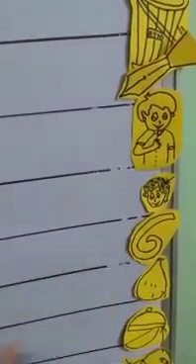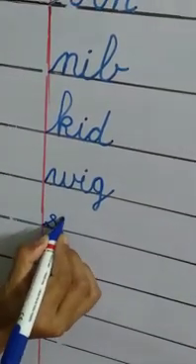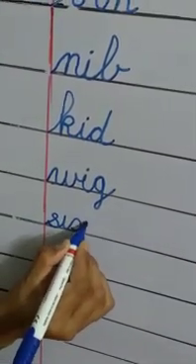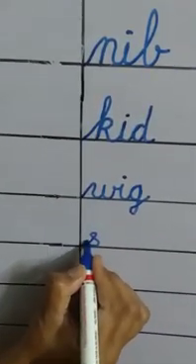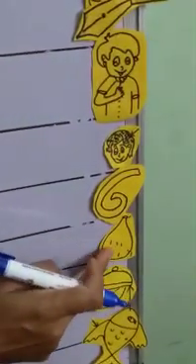Six. What is the spelling of six? S-I-X, six. S-I-X, six. Now tell me children, which picture is this?